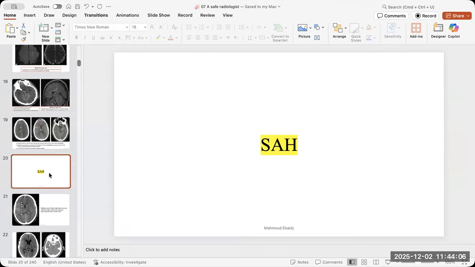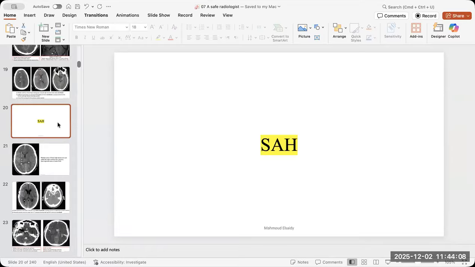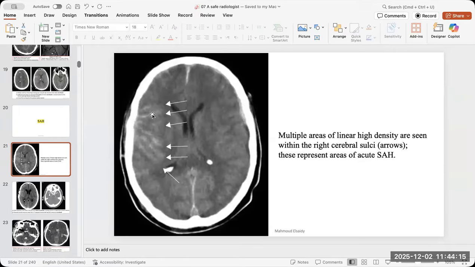Again, the third type of emergency in the brain is the subarachnoid hemorrhage, the famous subarachnoid hemorrhage, the hyperdensities in the sulci, and always look for the extensions. The subarachnoid space contains CSF, so it is very easy to find redistributed blood anywhere in the brain: subdural, intraventricular, in the cisterns, the basal cistern, anywhere.